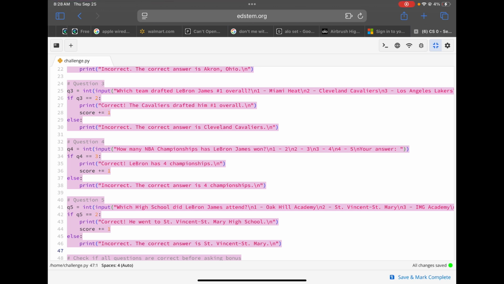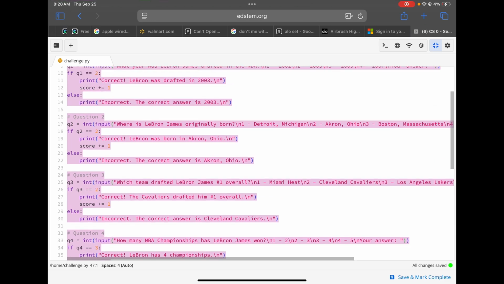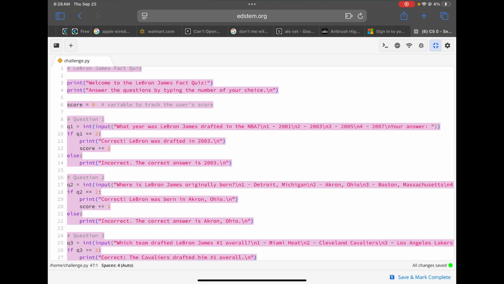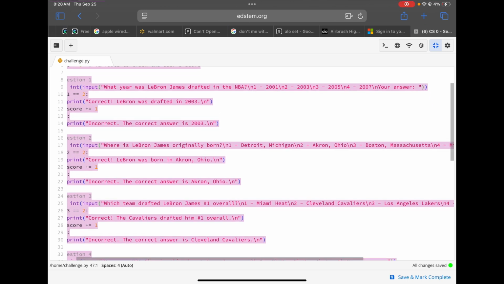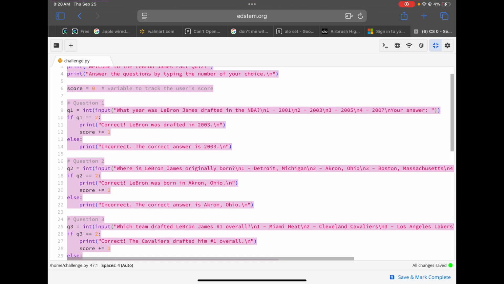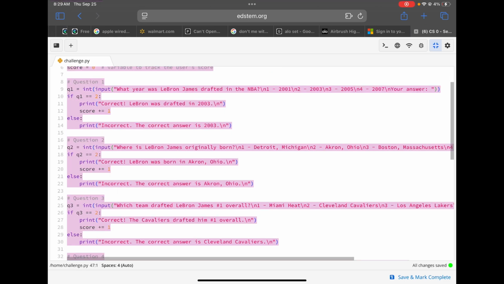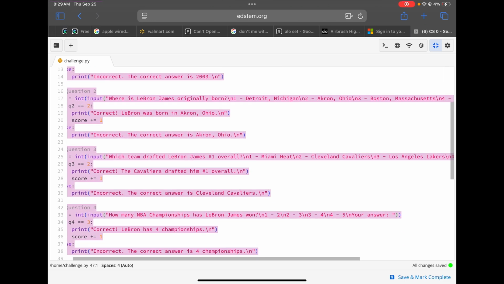Because I want to make my program interactive, using input functions allows me to do that. I also learned how to track the user's progress by using a score variable. So at the beginning, I start where score equals 0, so I can track the user's score. For each question they get right, it will add 1 to the score, and it will decide at the end, out of 6, how much of a fan of LeBron James you are.